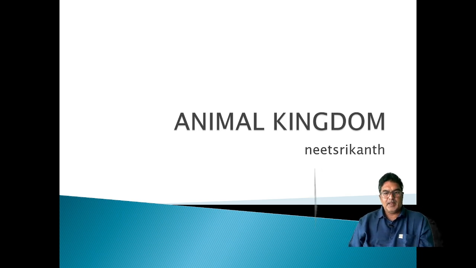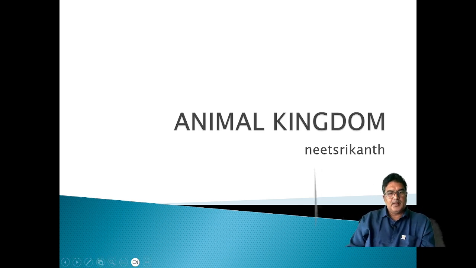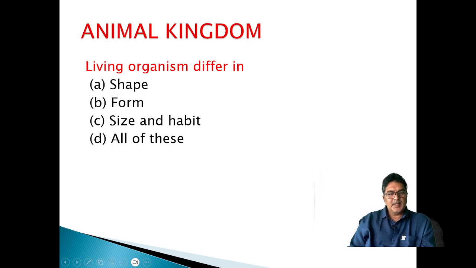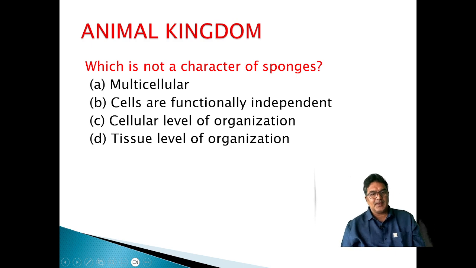Animal kingdom, multiple choice questions. Living organisms differ in shape, form, size and habit. All of these living organisms differ in shape, form, size and habit. Which is not a character of sponges?